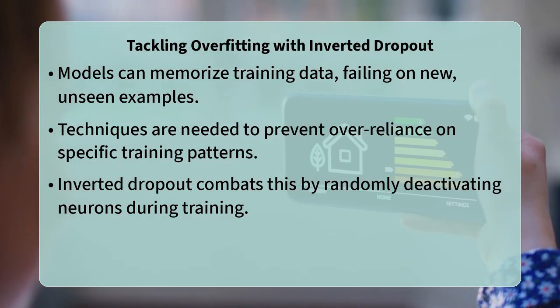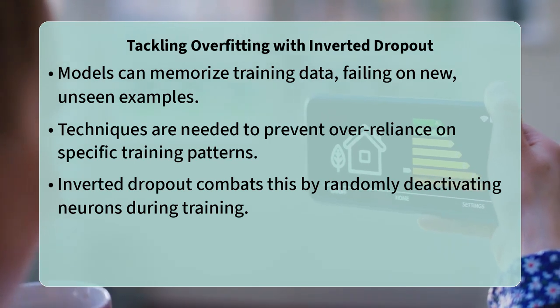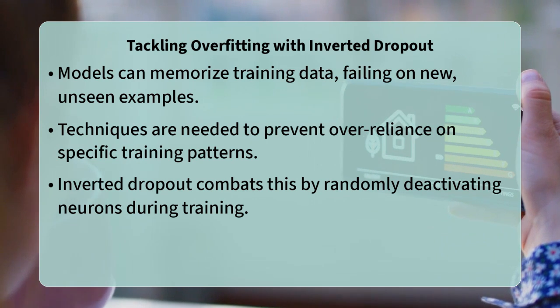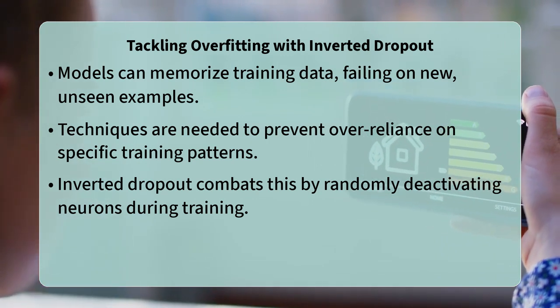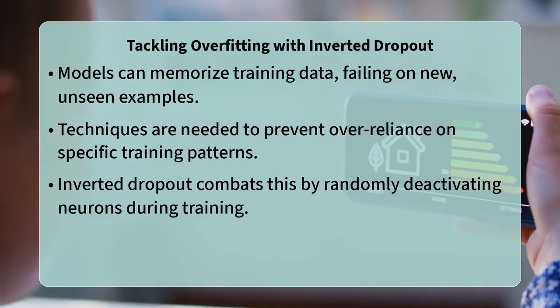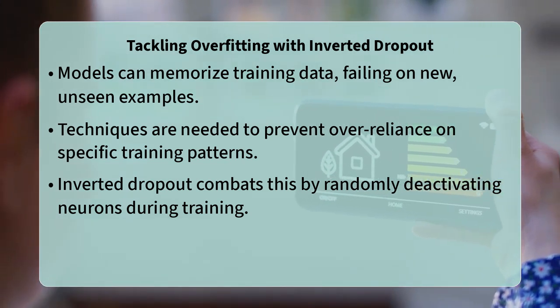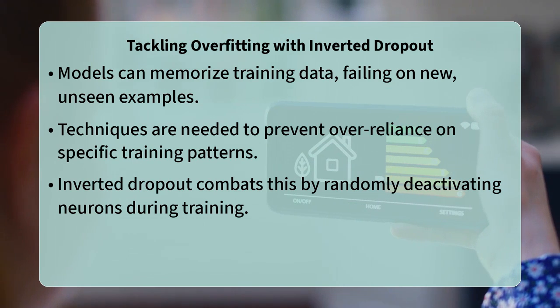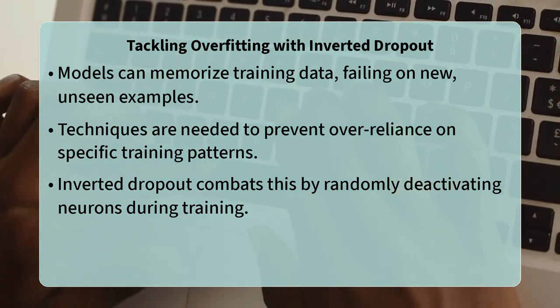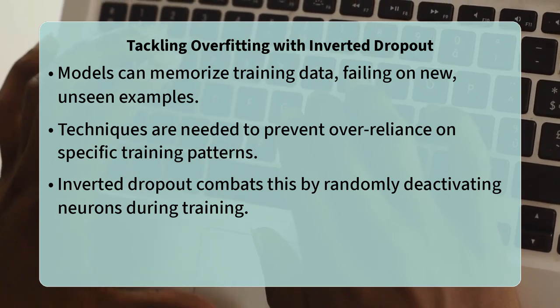Have you ever encountered a machine learning model that seems incredibly intelligent on the data it was trained on, only to stumble when faced with new, unfamiliar examples? This common problem is called overfitting, and it occurs when a model learns the training data too well, including its noise and specific patterns, rather than the underlying general relationships.